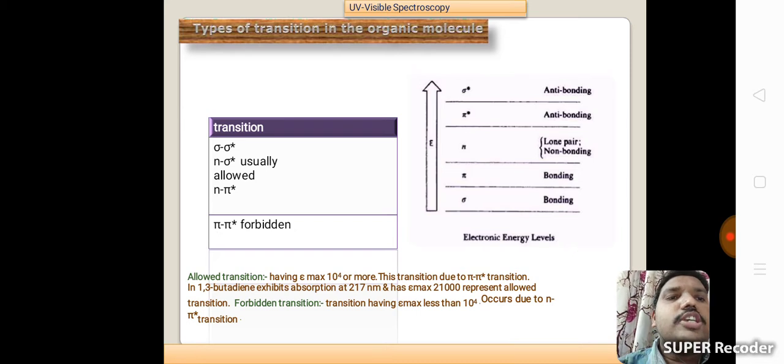The pi to pi star transition in 1,3-butadiene exhibits absorption at 217 nanometers and has an epsilon maximum of 21,000, which represents an allowed transition. A forbidden transition, having epsilon maximum less than 10 power 4, occurs due to the n to pi star transition.